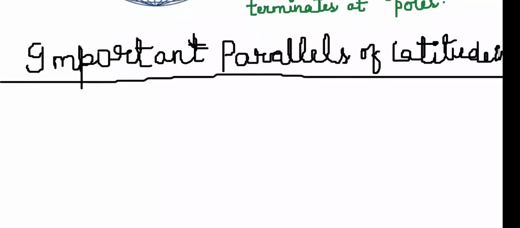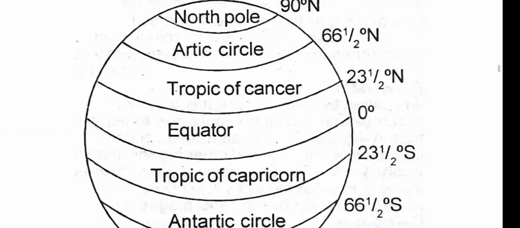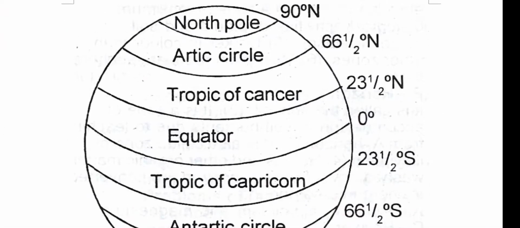Then we have to study some important parallels of latitude, including the equator, which is an imaginary line that divides the globe into two equal halves. The first half is the northern hemisphere and then there is the southern hemisphere.